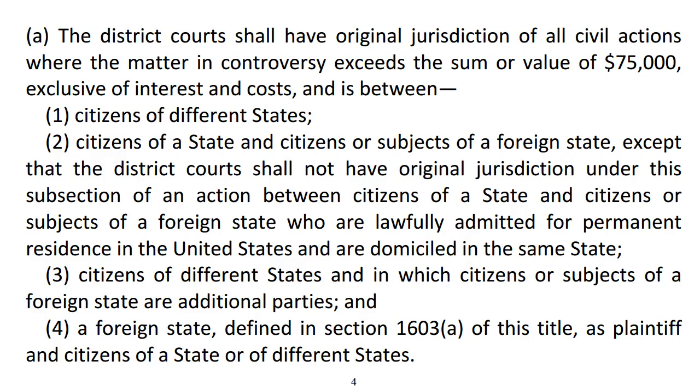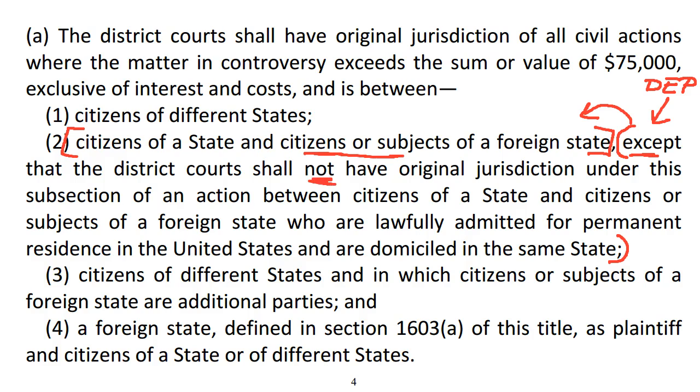So look at (a)(2). Now here's the main clause. If the only language in (a)(2) is the main clause, there would be subject matter jurisdiction even when Moss is domiciled in the same state and is lawfully admitted for permanent residence. But we got this exception clause here. So let's consider this as a clause that modifies the main clause. In other words, if the first clause is the main clause, then the second clause is a dependent clause that modifies the main clause.